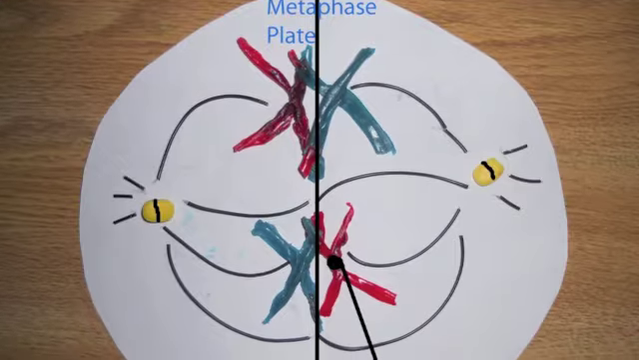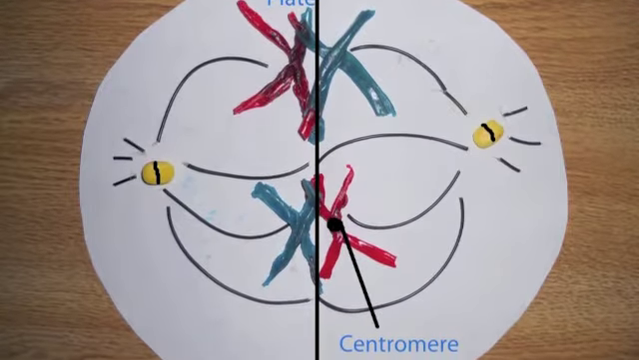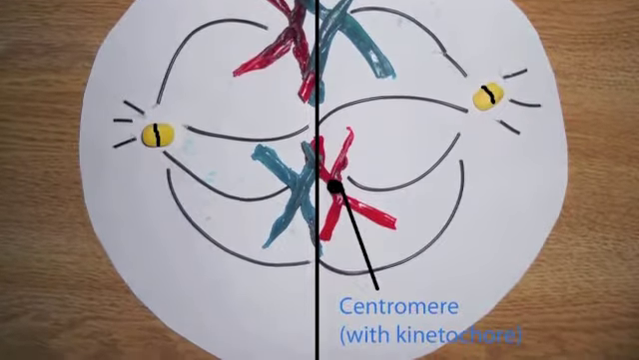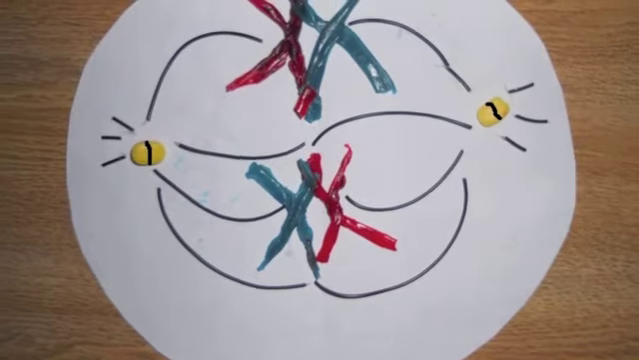During metaphase I, the homologous chromosomes line up along the metaphase plate as tetrads. Kinetochore microtubules connect to the kinetochore, which hold the two chromatids of the chromosomes together.